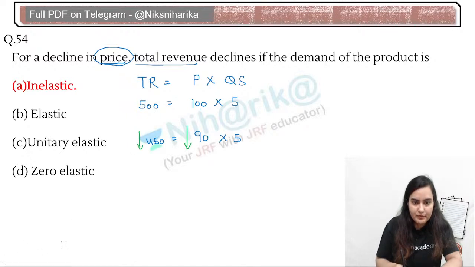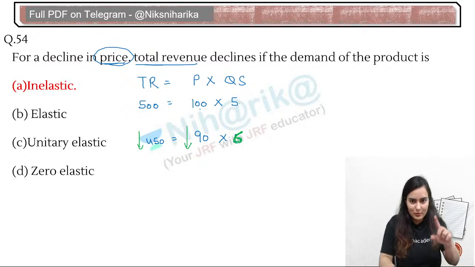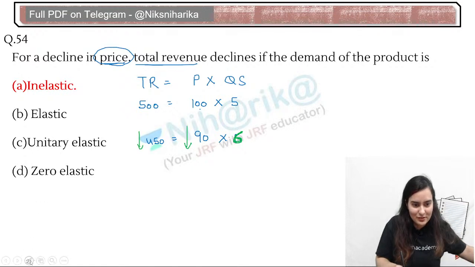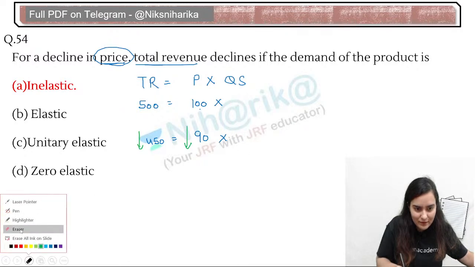Wait, this will increase, sorry, by 1 unit. I have to reduce it more because this is very close.